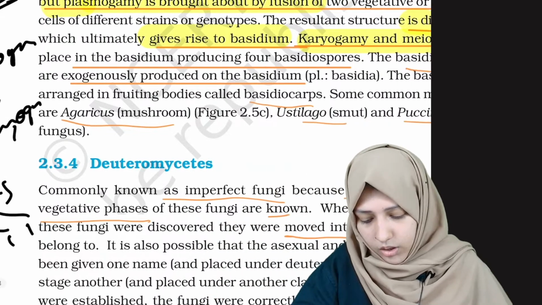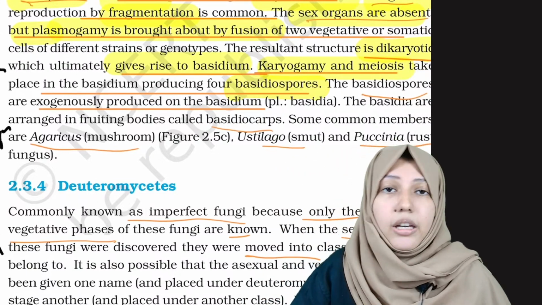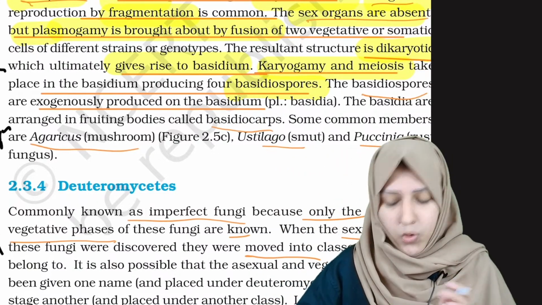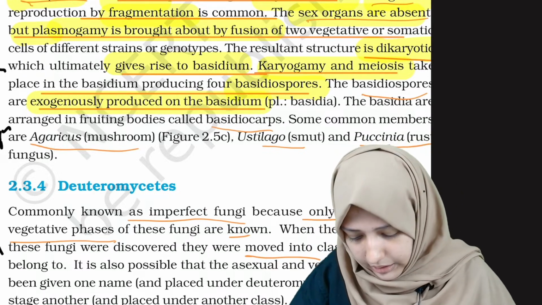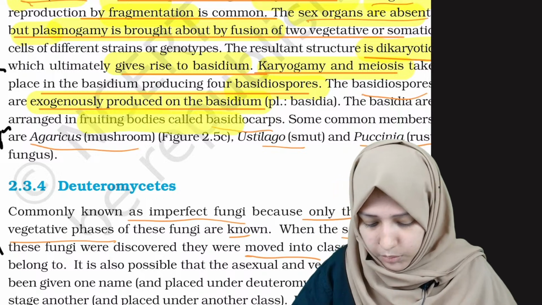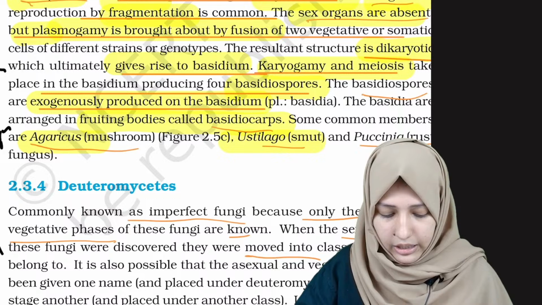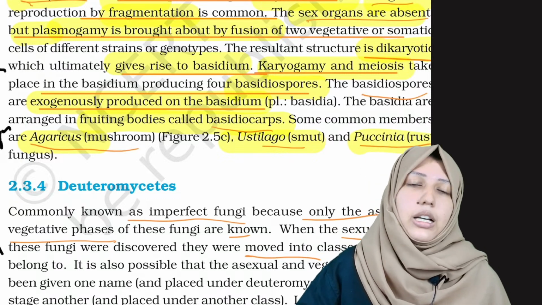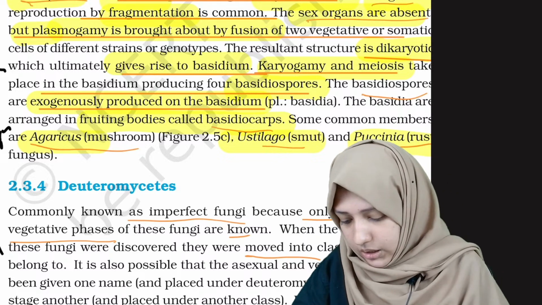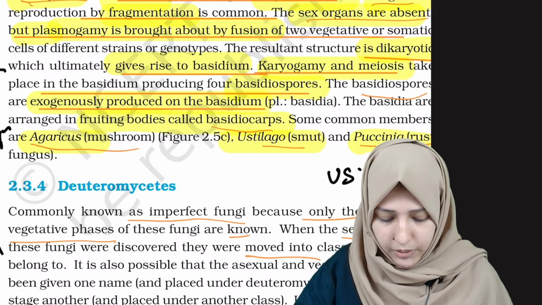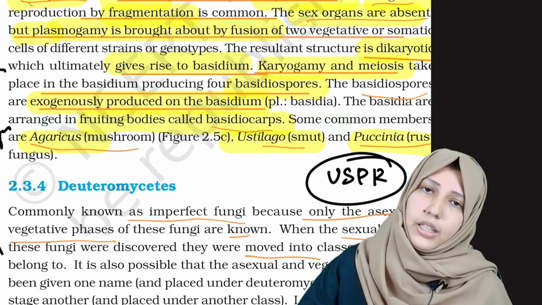And see this, how are the basidiospores? Here the basidiospores are sexual spores, exogenously produced on the basidium. And the fruiting body is basidiocarp. Examples are Agaricus, Ustilago, and Puccinia. As I said, just remember this USPR: Ustilago smut, Puccinia rust.